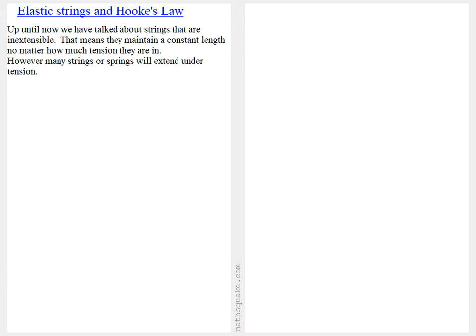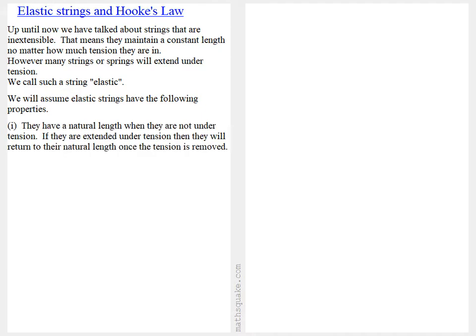However, many strings or springs will extend under tension. We call such a string elastic. Now we're going to assume that elastic strings have the following properties. 1. They have a natural length when they're not under tension. If they are extended under tension, they will return to their natural length once the tension is removed.